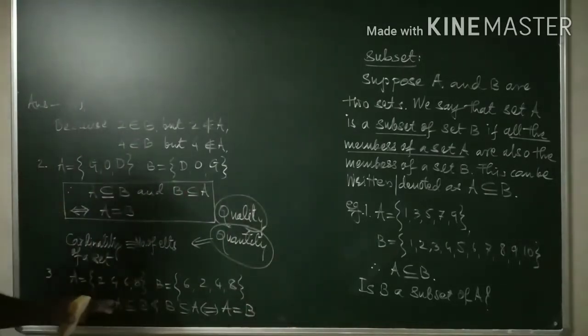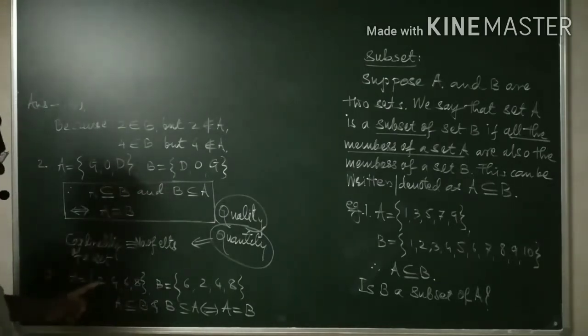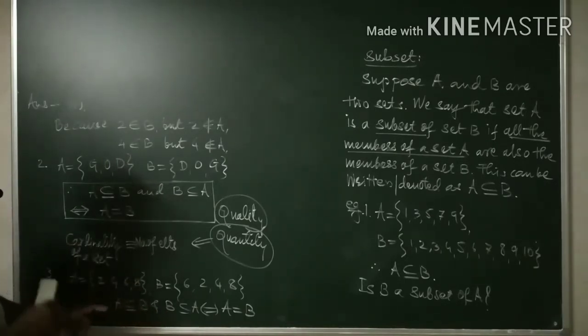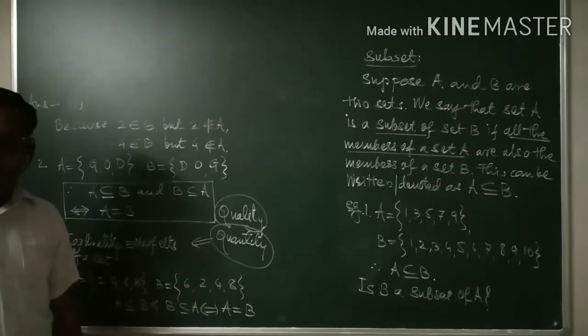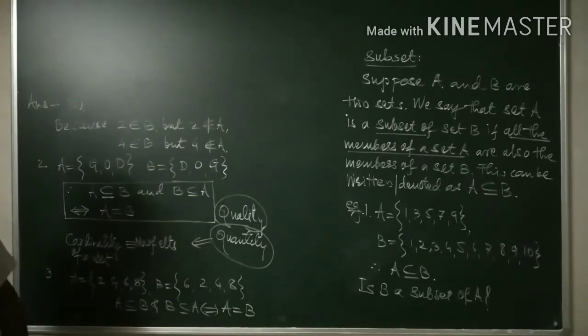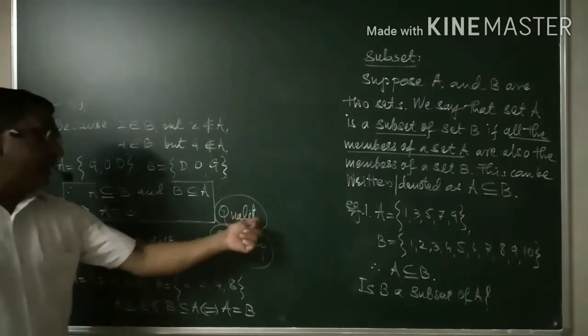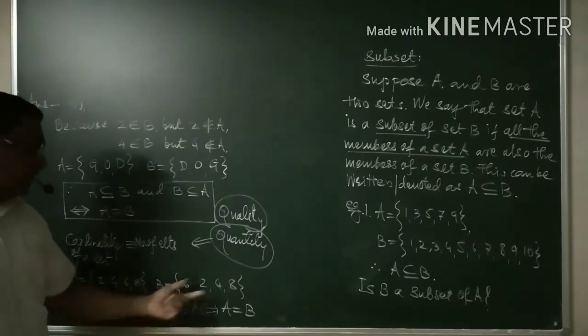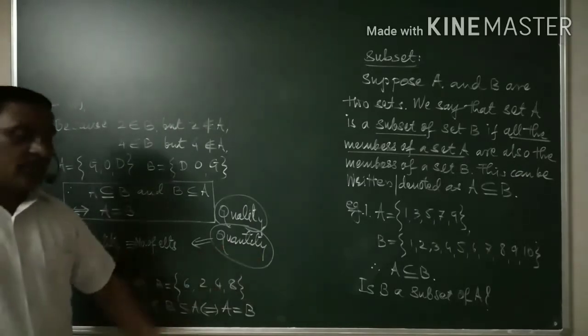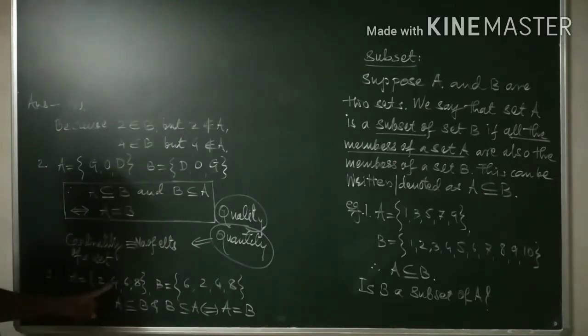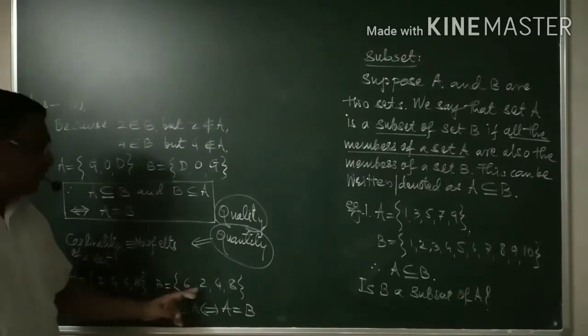What about the quality? All these 2, 4, 6, 8 are even numbers, or even integers. Here also 2, 4, 6, 8 are even numbers or even integers. Therefore, positive even integers, of course. All are positive and all are even. That gives you the quality, positive and even, of this set A and this set B. As far as the quantity of A and B is concerned, you have 4 elements in A, 1, 2, 3, 4, and in B also 1, 2, 3, 4 elements.